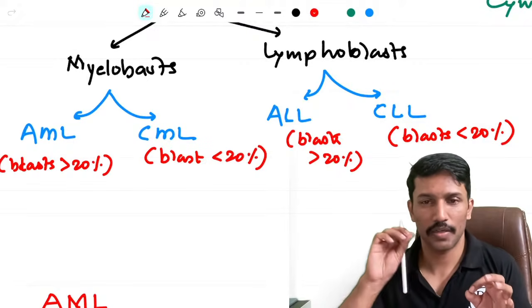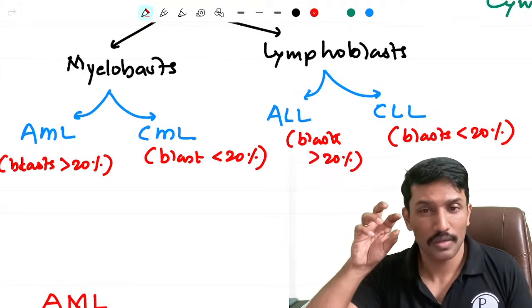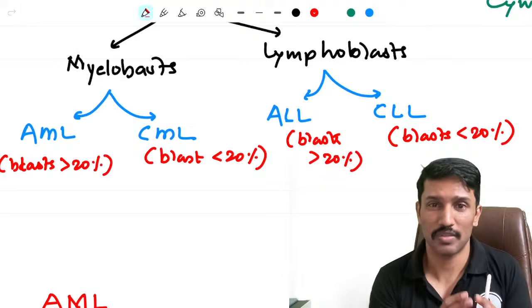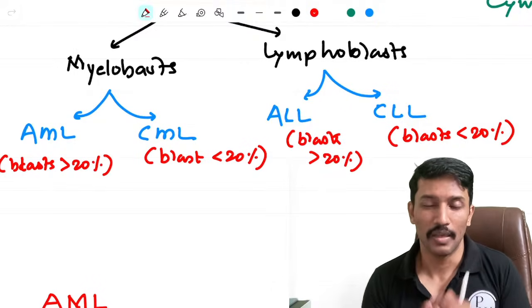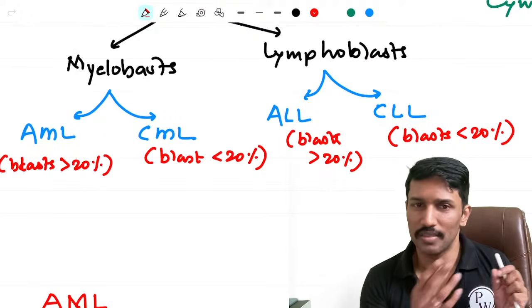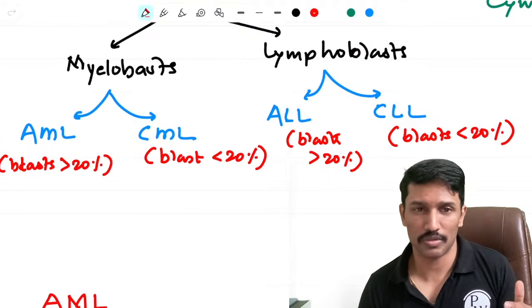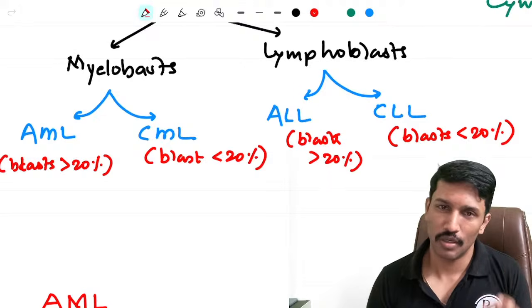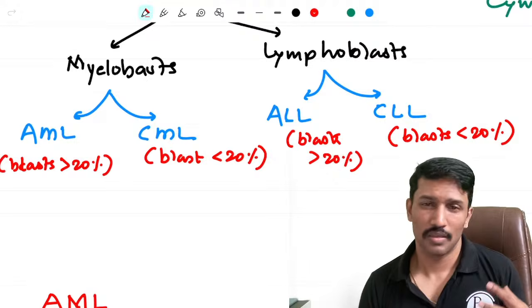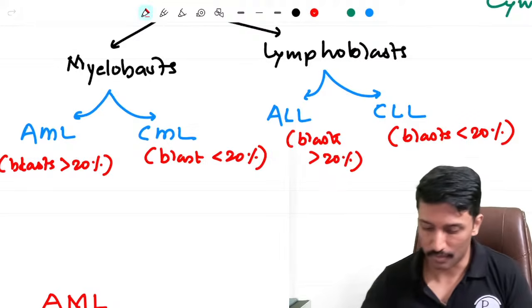The blood cancers are classified into lymphomas and leukemias. Lymphomas originate in the periphery from the mature blood cells. Leukemias originate in the bone marrow from the precursor cells or the stem cells, what we call blast cells. If they are originating from the myeloid lineage or the myeloblast, then it is either AML or CML, depending on how much percentage blasts are there. More than 20% acute, less than 20% chronic. Same applies to the lymphoblast. More than 20% blasts ALL, less than 20% CLL. Okay, I hope we have this clarity.